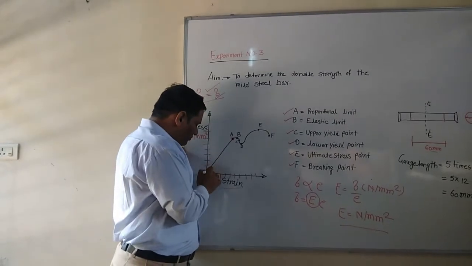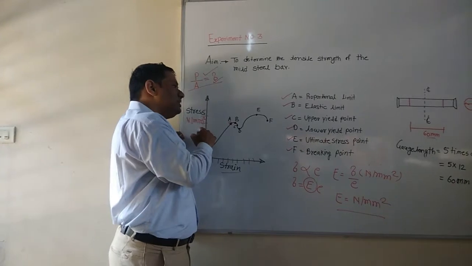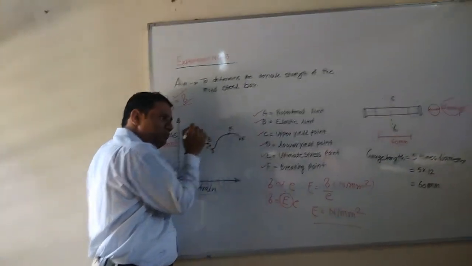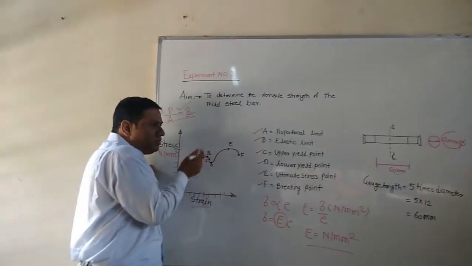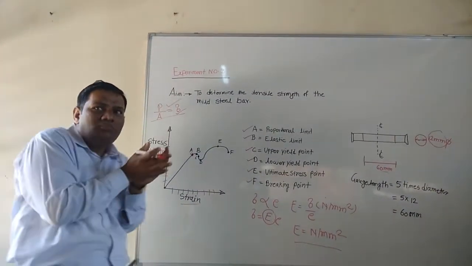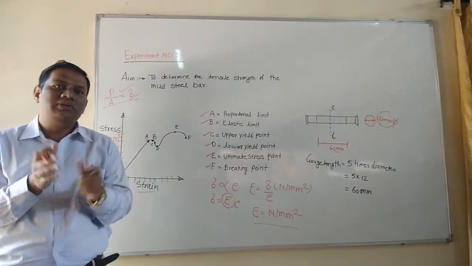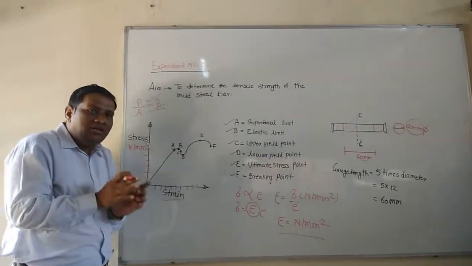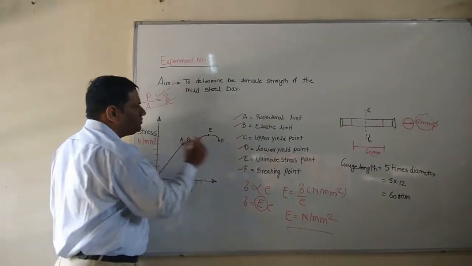Means if this is our origin, and you are applying strain, stress increases proportionally up to this point. After removing the force, the bar regains its original length in the same position. Okay, this point is called the proportional limit.